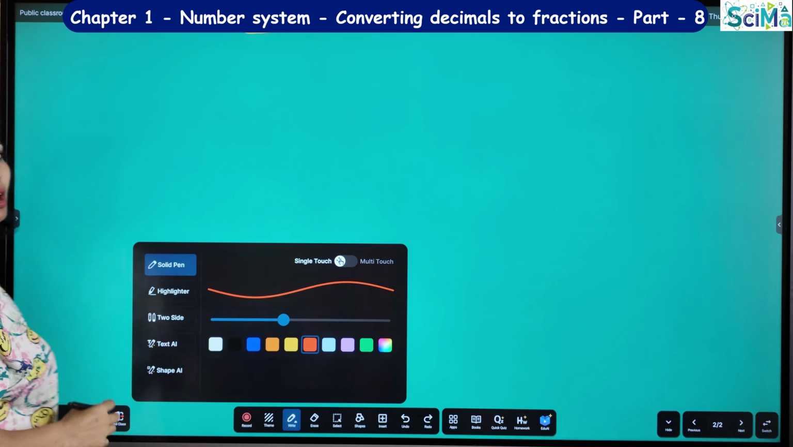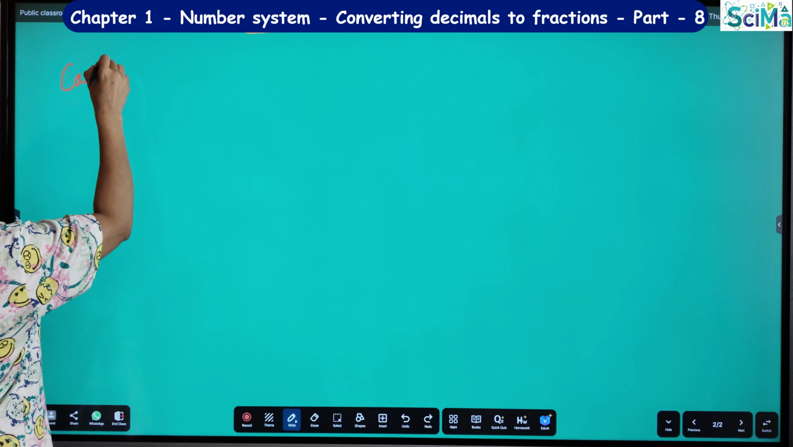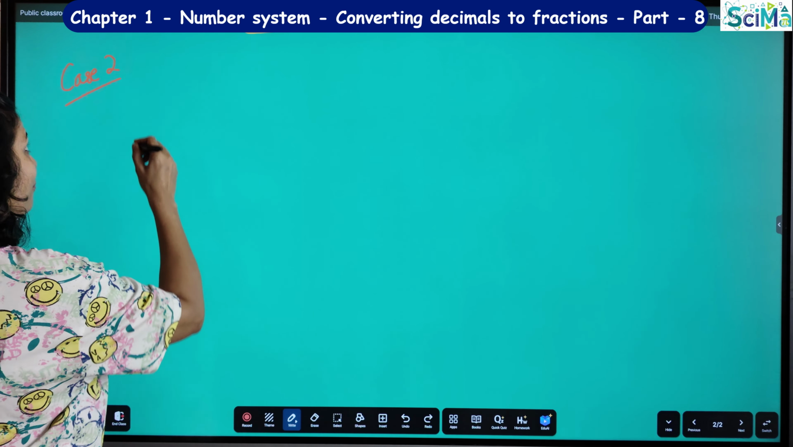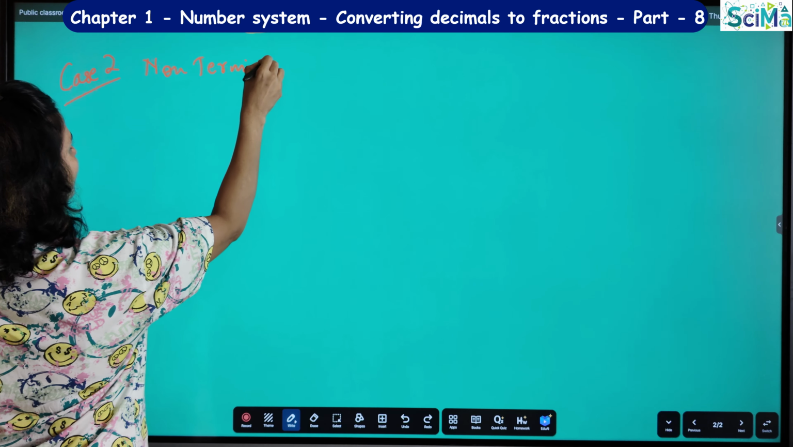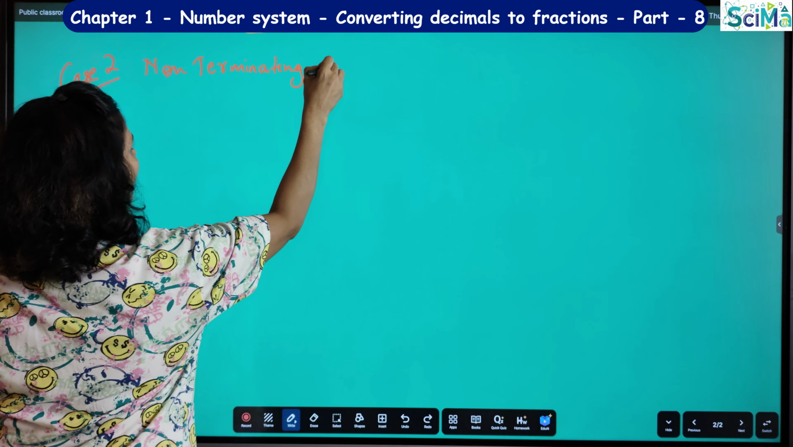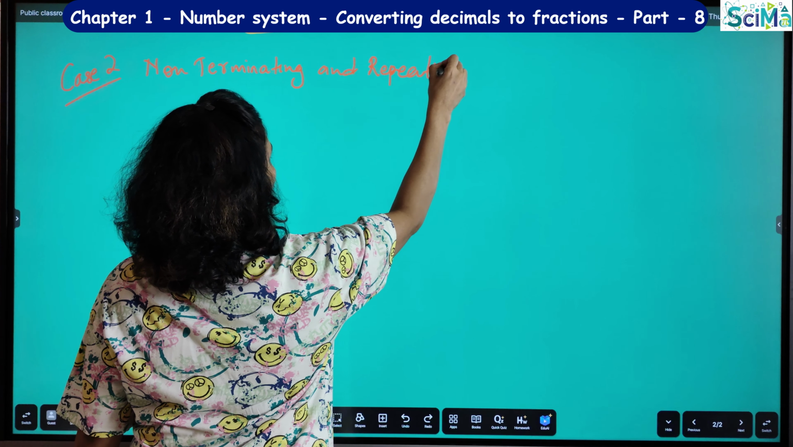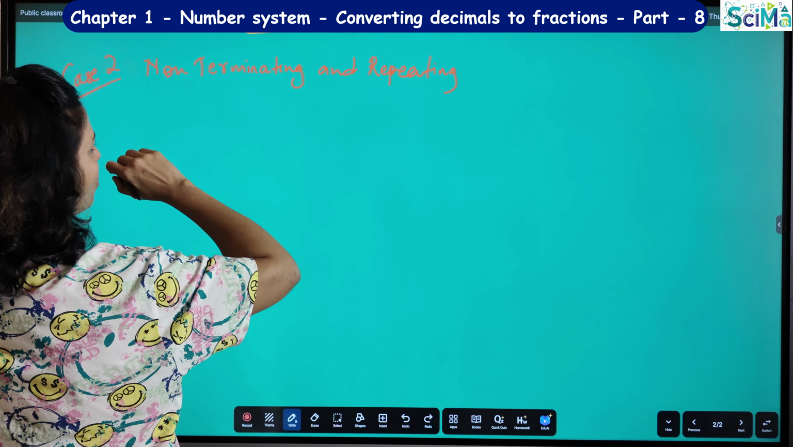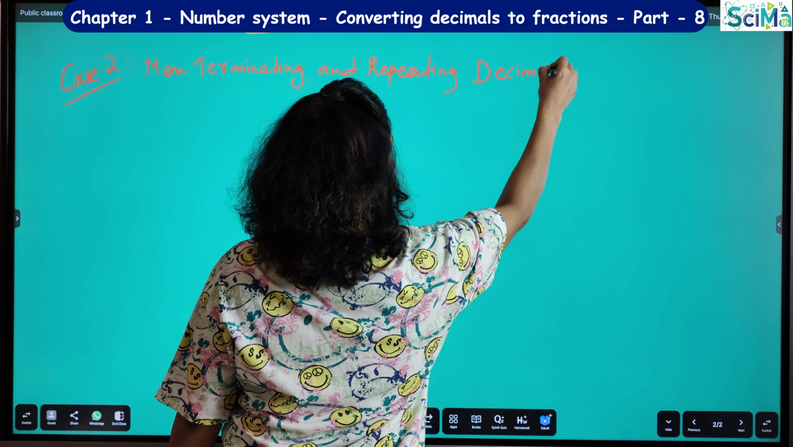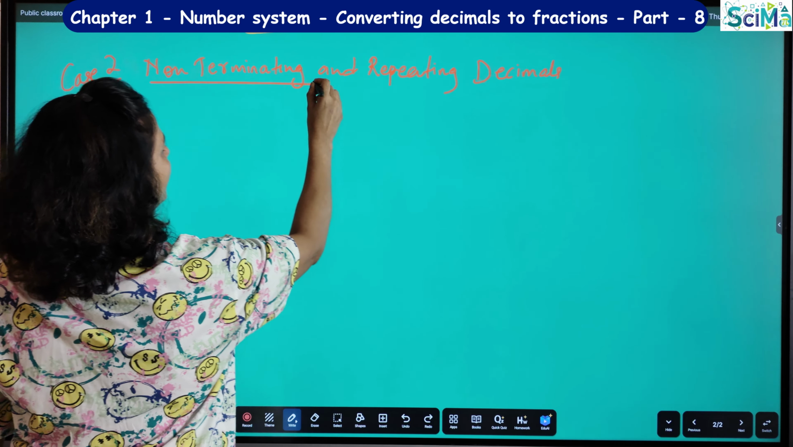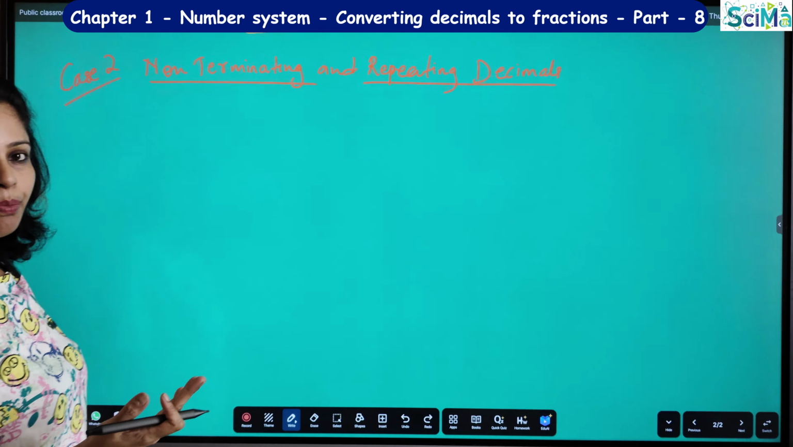Now case 2. Case 2 is when we have non-terminating and repeating decimals. This is also about rational numbers, right? So the rational numbers are also non-terminating and repeating decimals, right? Their decimal expansions are non-terminating and repeating decimals. So in this case, how do we convert into p by q form?